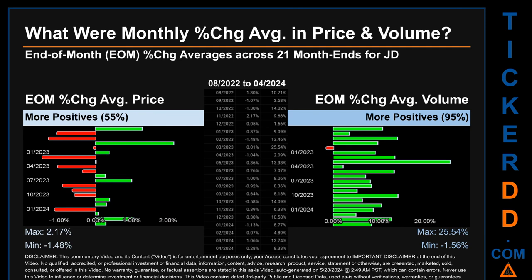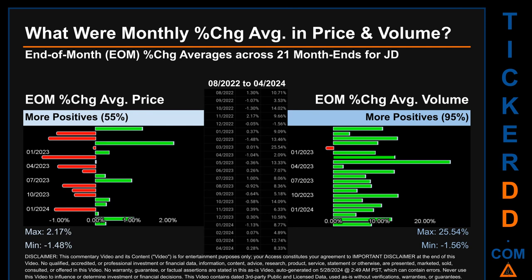What were end-of-month percentage change averages in price and volume for JD? The monthly average of percentage change in price and in volume were calculated for each of the 21-month ends. That calculation took daily percentage changes and averaged them for each given month. If a month end came out negative, then it means that the month summarily saw a negative change.